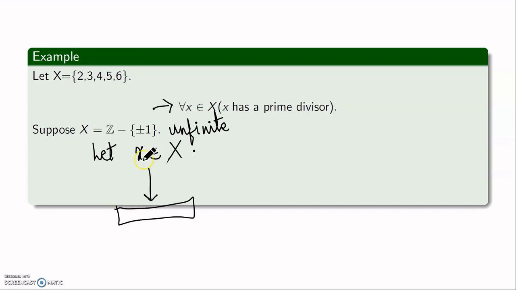That means you're doing it for an arbitrary point in that set, and if you're able to do it in a proper way, then it will hold for every element in that set X. So that is how you prove such statements when your set of context is an infinite set.